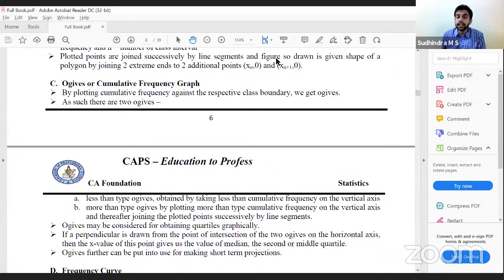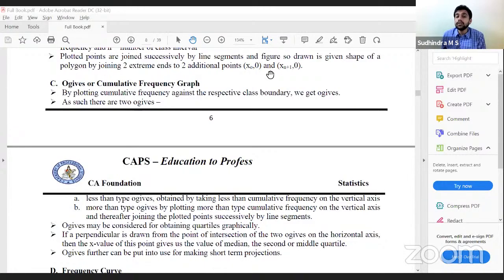By plotting cumulative frequencies against the respective class boundary, we get ogives. The less than type ogive is obtained by taking less than cumulative frequency on the vertical axis, and the more than type ogive by plotting more than type cumulative frequency on the vertical axis. Thereafter, we join the plotted points, same as we did in the line diagram.